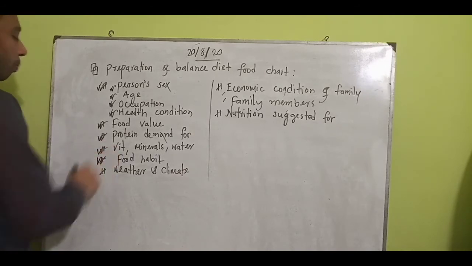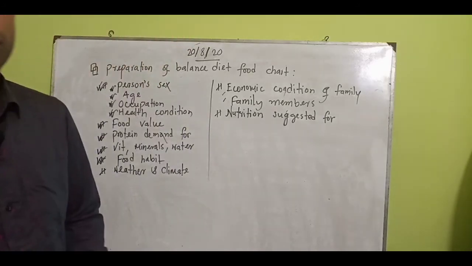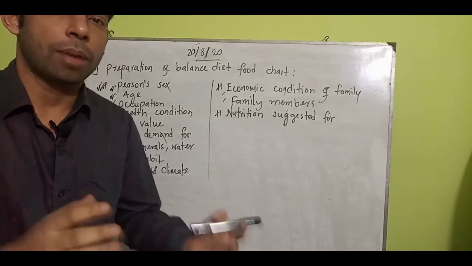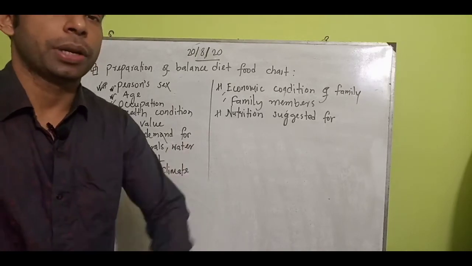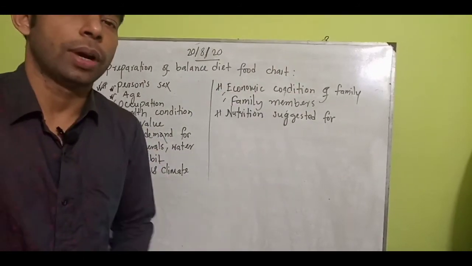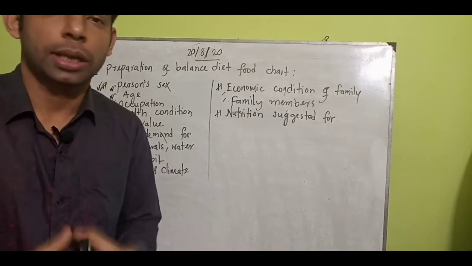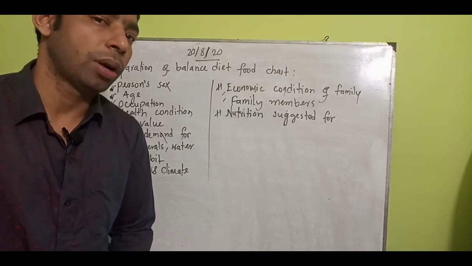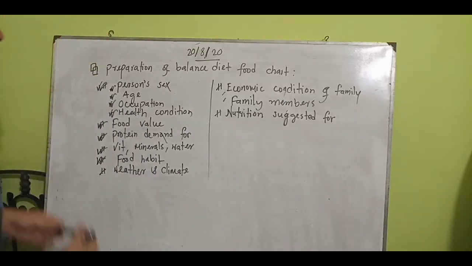Food habit, of course, you will give priority to food habit. I told you yesterday, for the characteristics of the balanced diet food chart, food habit is very important. Which one you like, whether it is carbohydrate, protein, vitamin, or whichever rich food is there. On the basis of this, you will focus on ensuring that from this kind of food I can get this kind of energy, this kind of calorie, and these important nutrients. But I dislike that one, so I don't take it. But my liking, what amount of nutrition the food stuff can give me, that is very important.